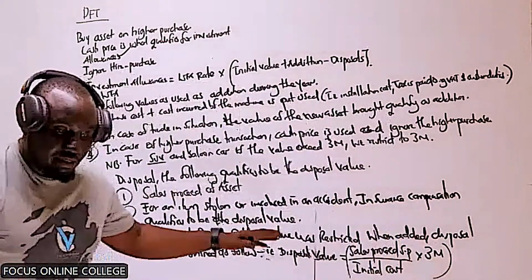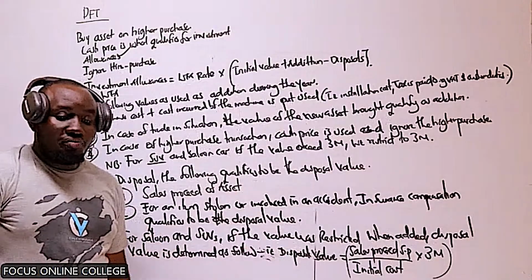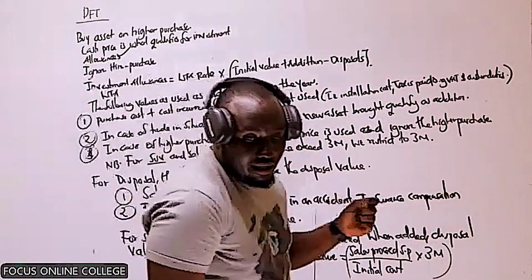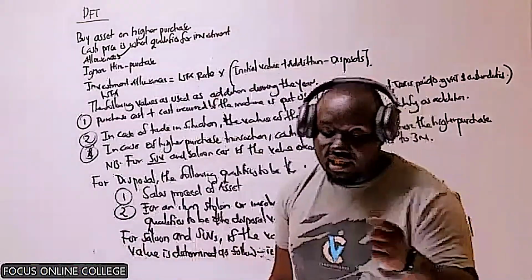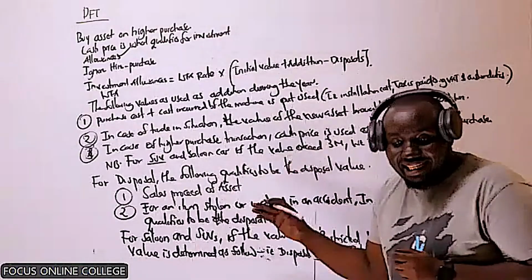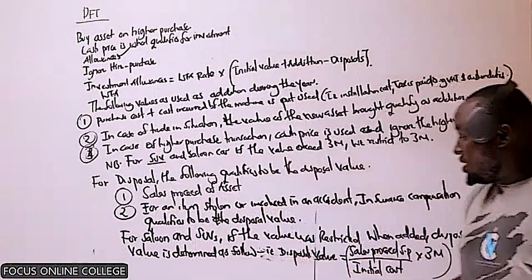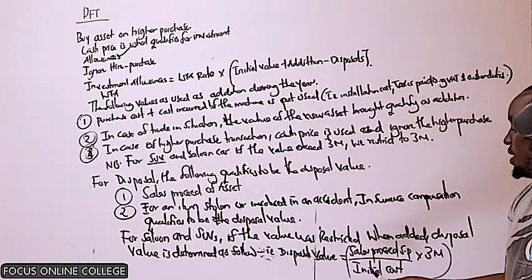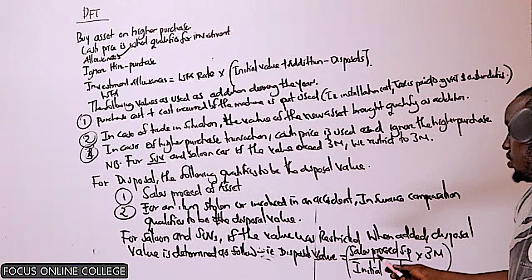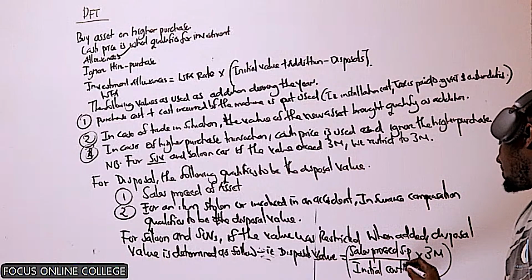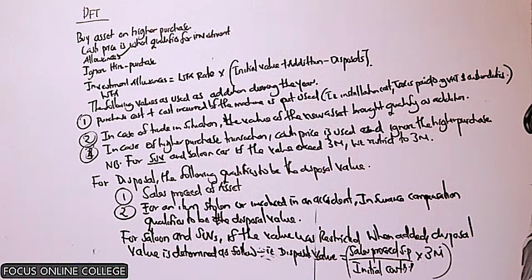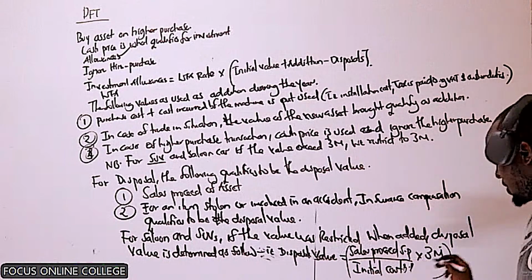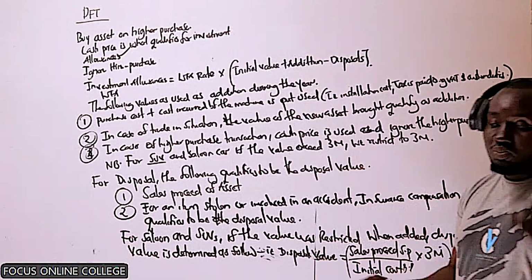Are we together here, team? I want us to understand this. If you are disposing an asset that was restricted when you were adding it, therefore when you're disposing that asset, you need to restrict. How do we restrict? We say the sales proceed over the initial cost, that is the buying price, then you multiply by 3 million. This will not qualify as the disposal value, but you restrict. What you get is what you get as the disposal value.